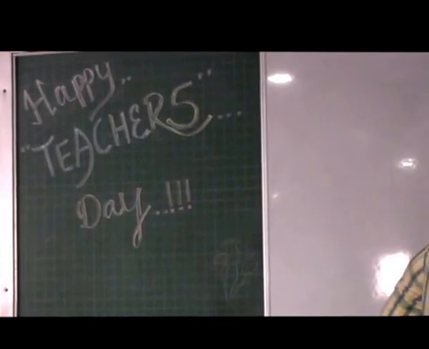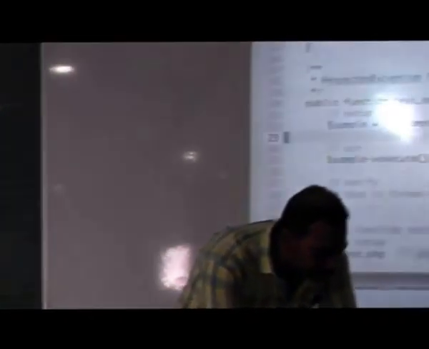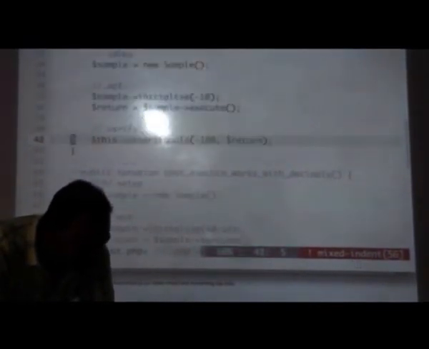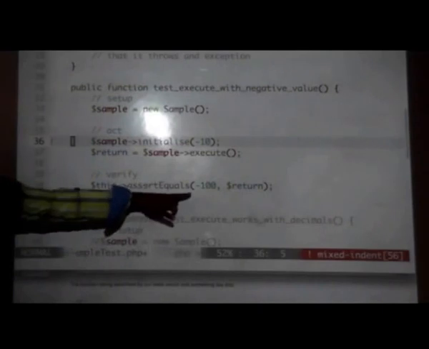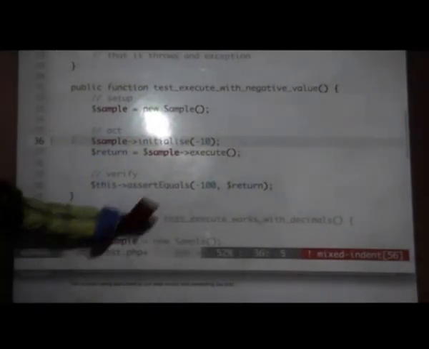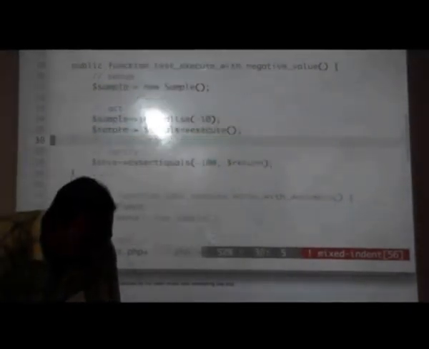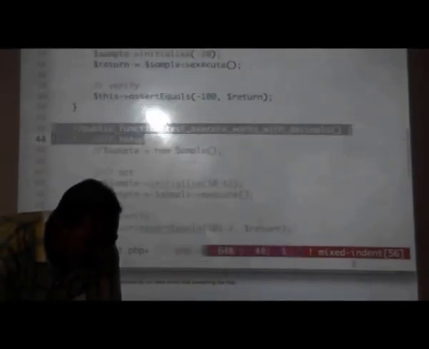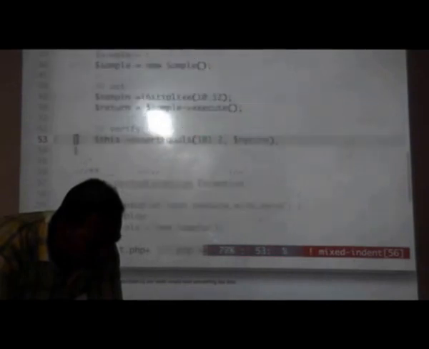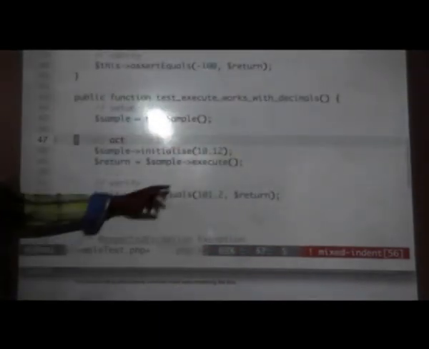So let's briefly test that also. This is with negative values. For a negative value, all you need to do is pass a negative value and then check your expected value. The same thing you can do with decimals. What happens if I say 10.12?